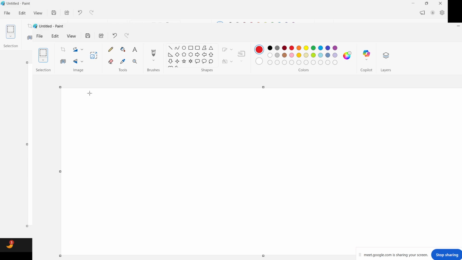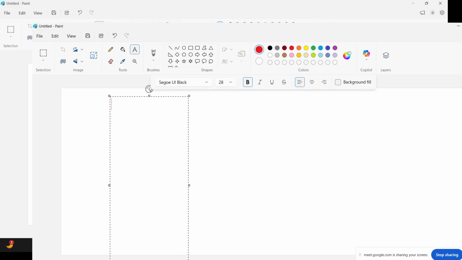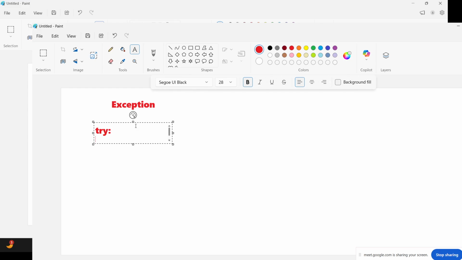So the exception part is this much only. Exception means to handle different kinds of errors. Whenever an error occurs, at that time we can handle the error. So to handle errors, there is a concept called exception. Exceptions are of different types. First of all, we can handle errors with try and except. I'll write all the formats.